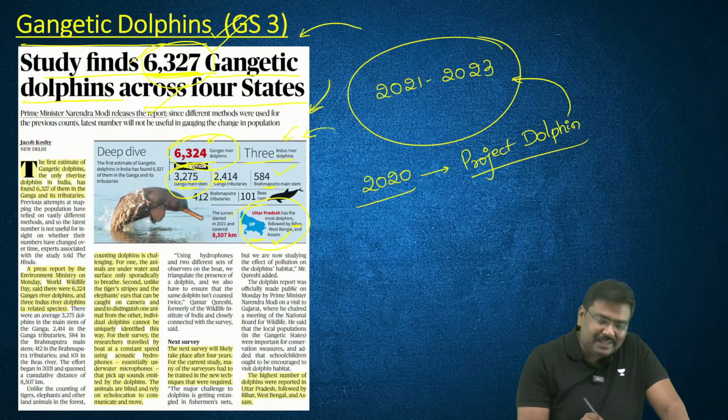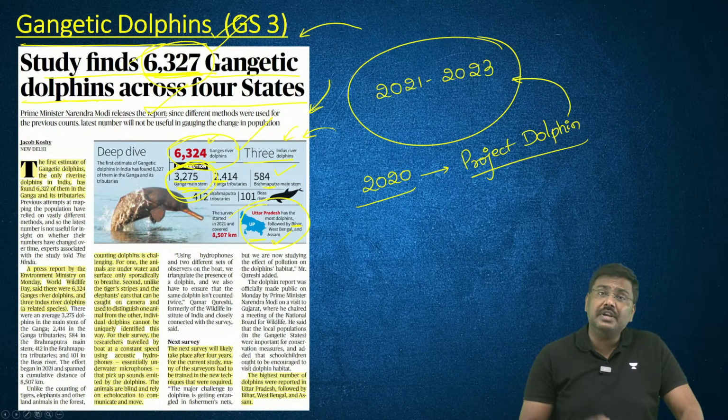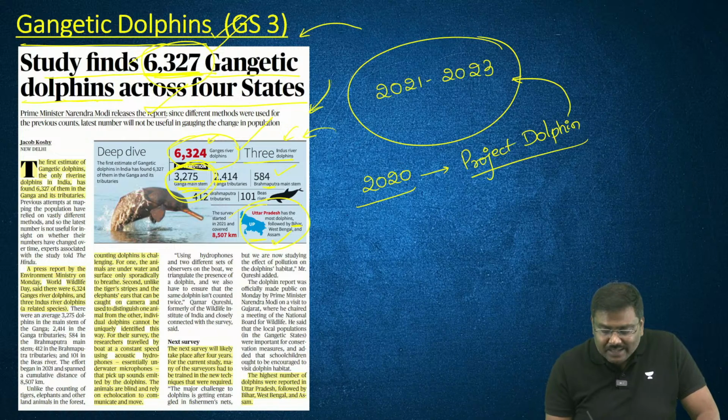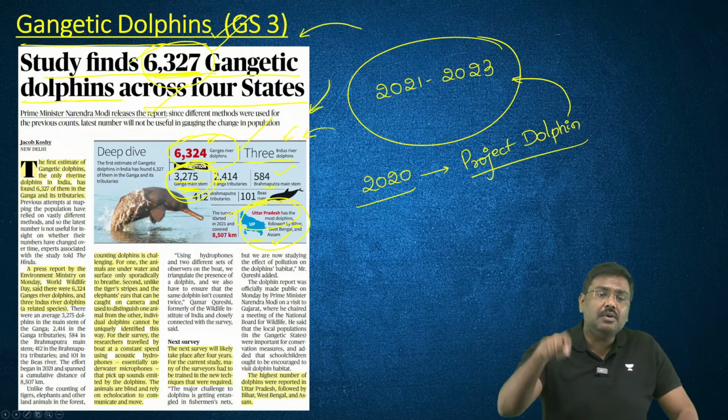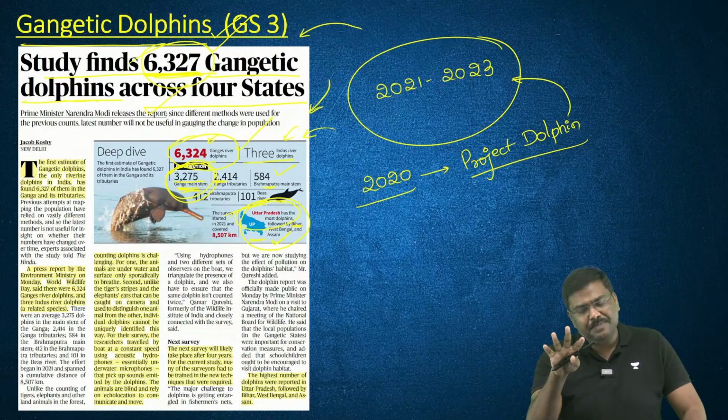Remember, these are present in these rivers, and the maximum number of river dolphins are present in the Ganga mainstream. That can also be asked. And these are present maximum in the state of UP. That can also be asked. And these are endangered species as well.